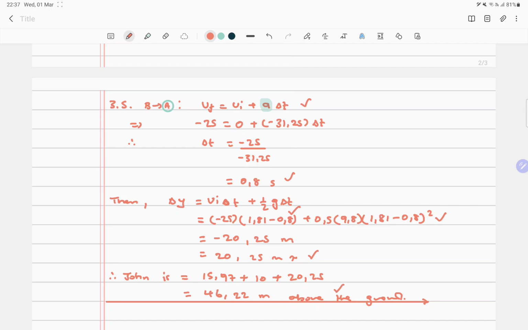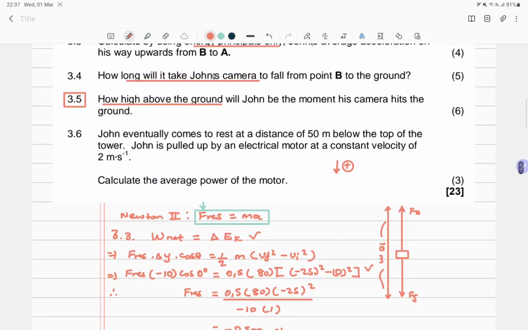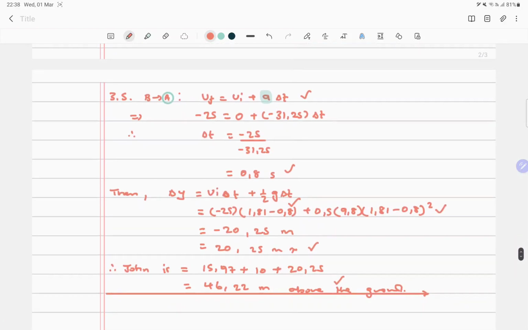Okay. So let's do the last question, guys, and end this pain. Now we're told John eventually comes to rest at a distance of 50 meters below the top of the building, or the tower, sorry. And then John is pulled up by an electrical motor at a constant velocity of 2 meters per second. So this is easy, guys. It's not a big deal.